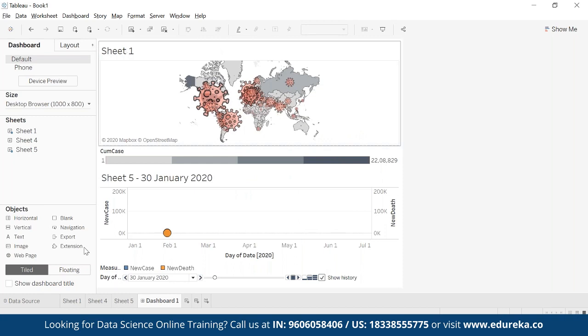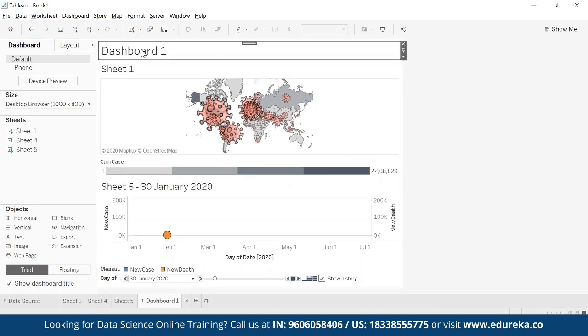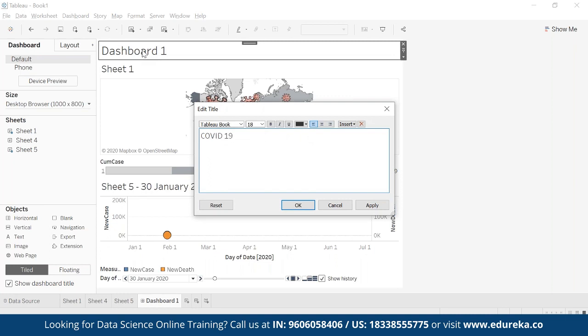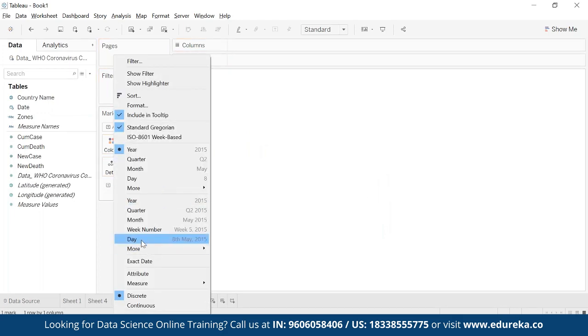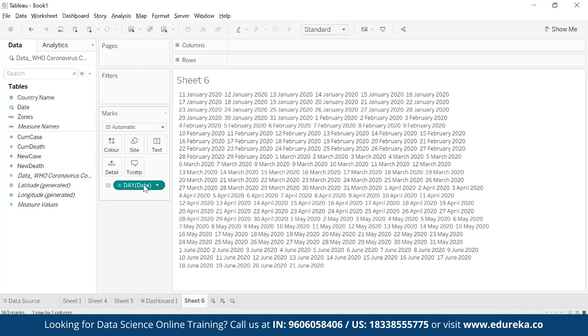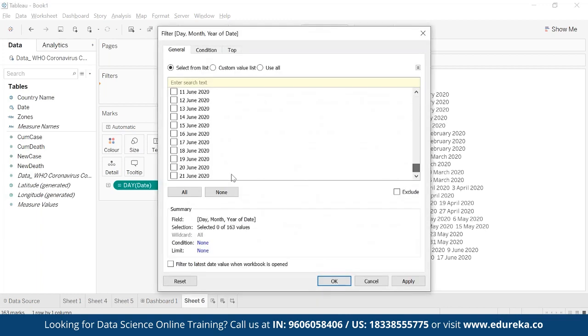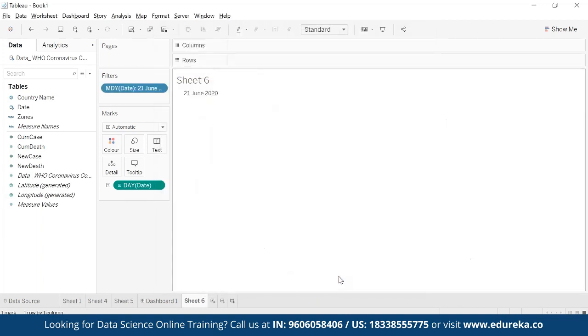I can give the name by clicking on this dashboard title. I can give the title also: COVID-19 till date. Now, for the till 21st, I want to make it dynamic again. I want to change the date automatically as the data changes. So I'll not do anything for now, I'll click OK. I'll create one more sheet and drag this date in the text and make this the day. And here I'll just filter on the latest date, the max date. Or I can create a calculated field of a max date and go for that.